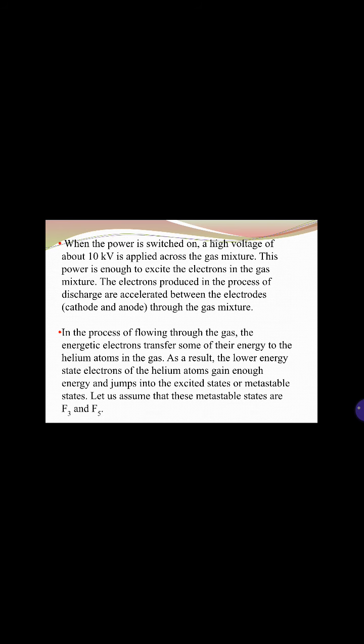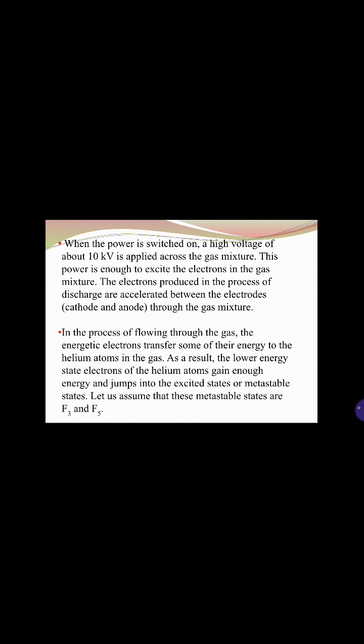When the power is switched on, meaning whenever the electric current is on, a high voltage of about 10 kilovolts is applied across the gas mixture. This power is enough to excite the electrons in the gas mixture. The electrons produced in the process of discharge are accelerated between the electrodes, between the cathode and anode, through the gas mixture. In the process of flowing through the gas, the energetic electrons transfer some of their energy to the helium atoms in the gas.